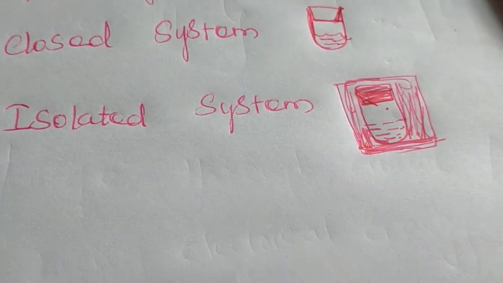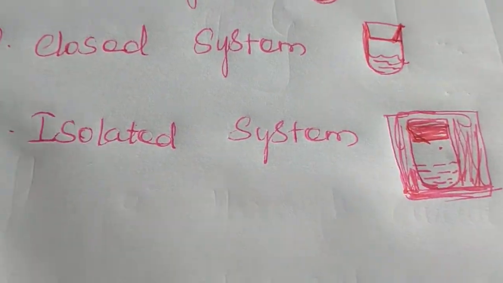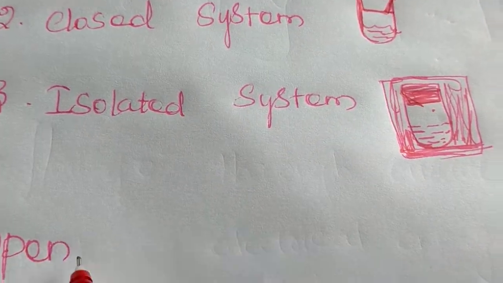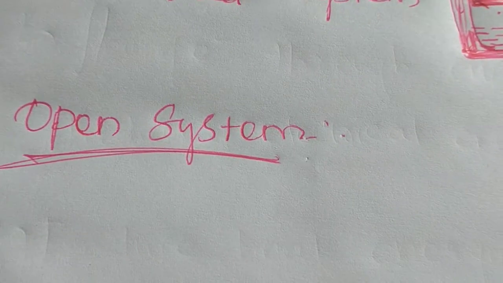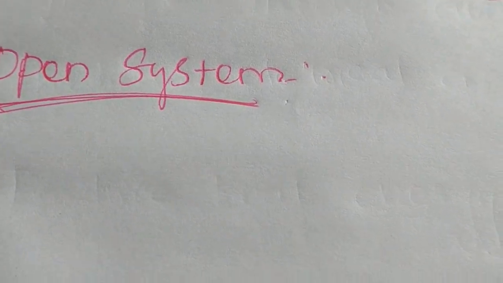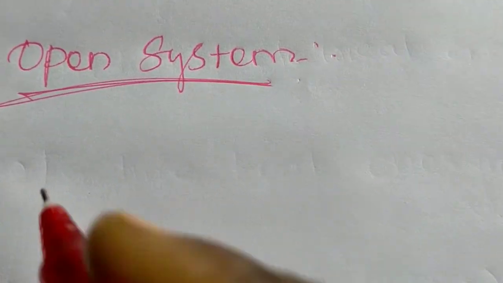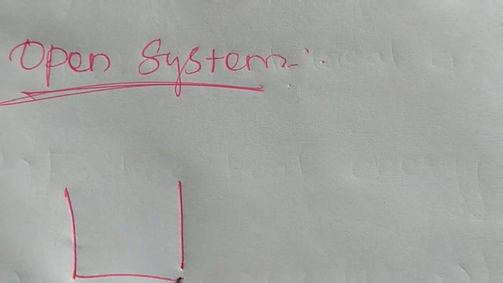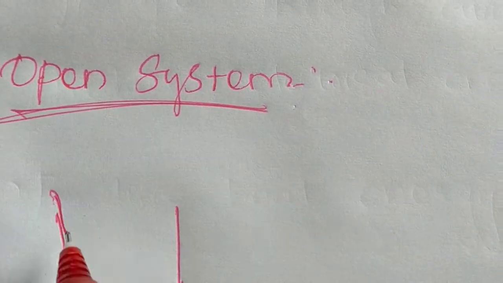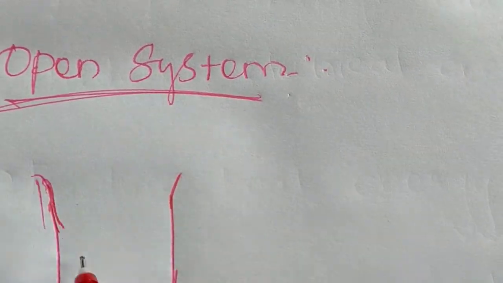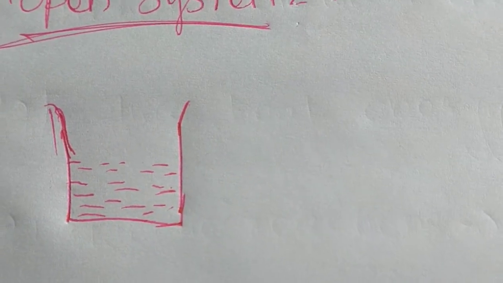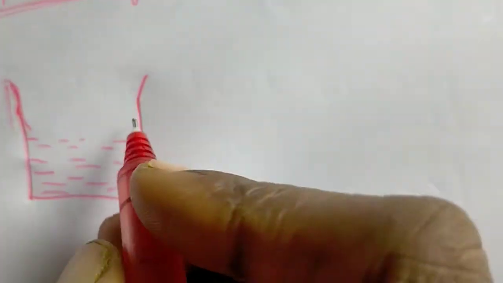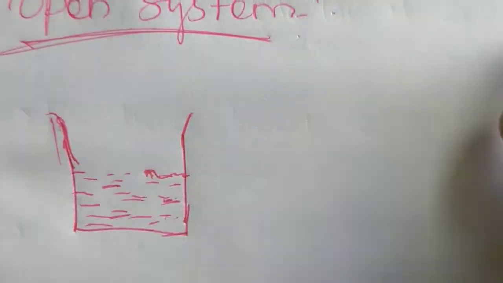We can see that briefly. Open system. Now take a beaker with water for understanding the open system. Now the water-containing beaker is heated and it gets boiled.